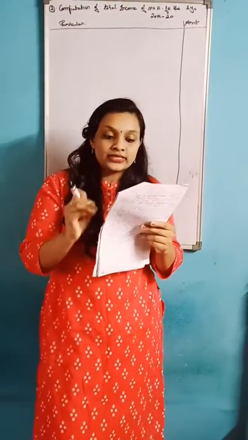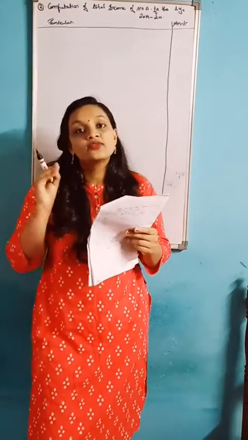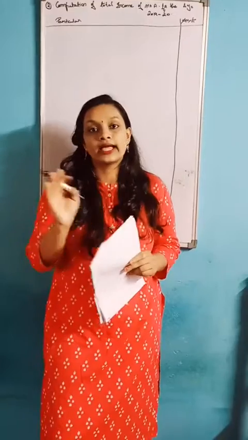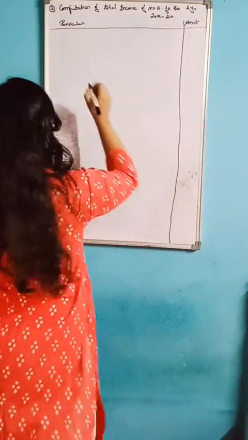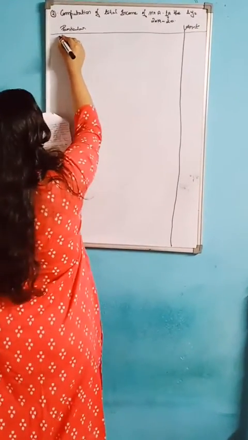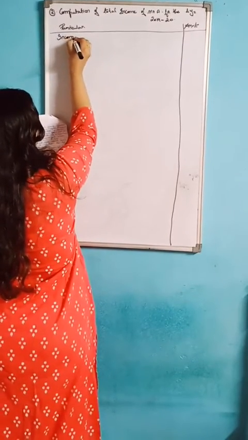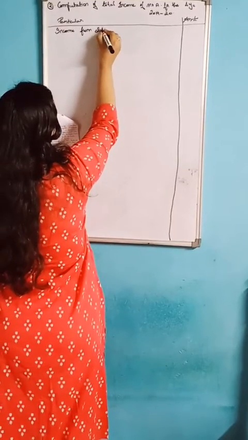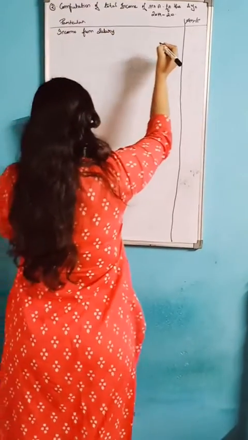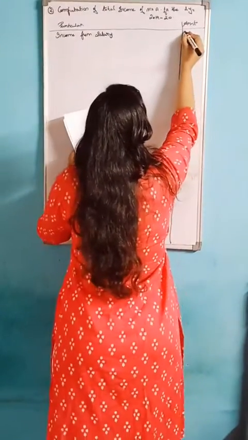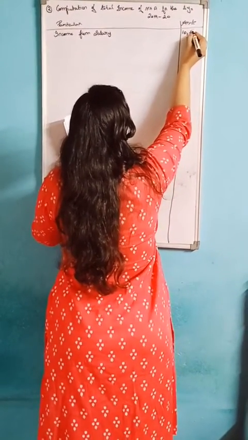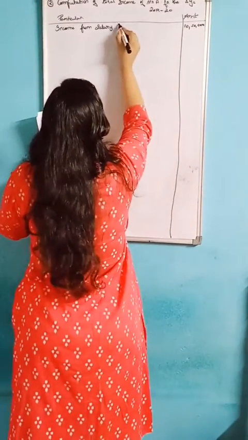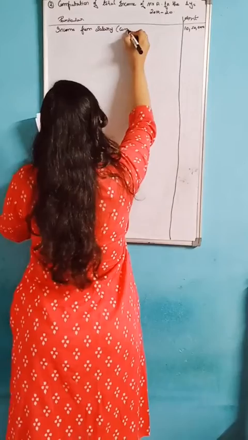So income from salary computed, 10,50,000. So when the question says computed, you should write the direct amount. Okay. So income from salary, that is 10,50,000. Here you can write computed.